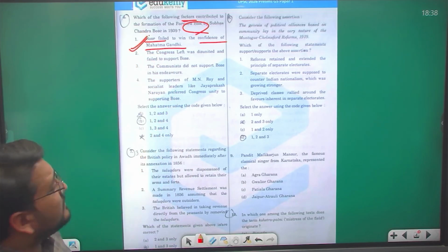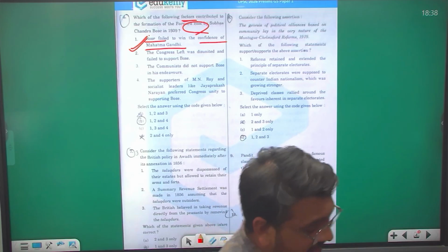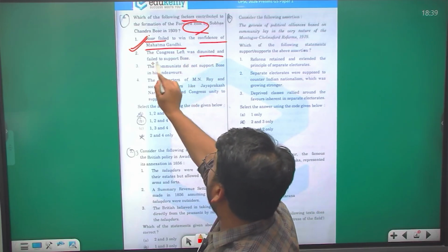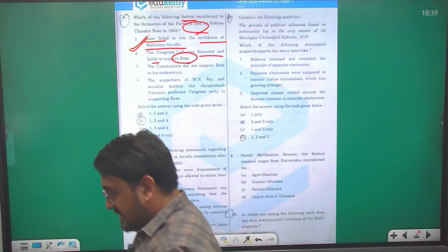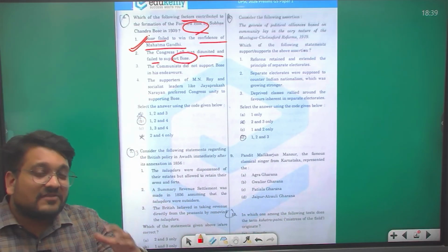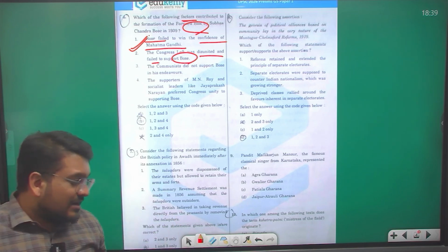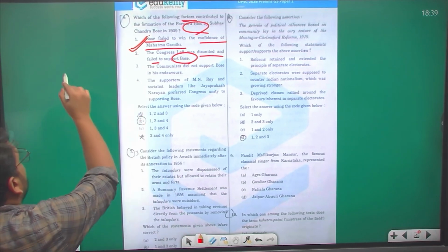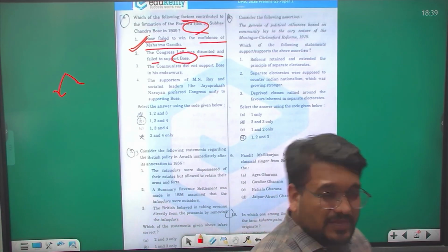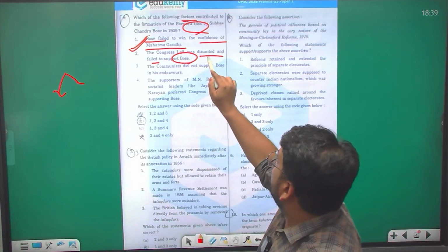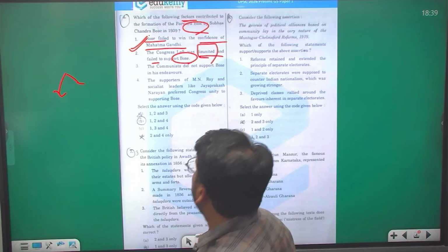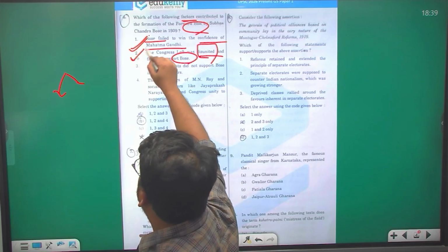Bose failed to win the confidence of Mahatma Gandhi. There was some rift between the ideologies of both persons. The Congress left was disunited and failed to support Bose. There were some leftists who were loyal to Bose, but they were also loyal to Mahatma Gandhi. So they didn't want Congress to fail again or get separated in two different ways. So the left was disunited and failed to support Bose in such crucial matters. So this statement is also correct over here.